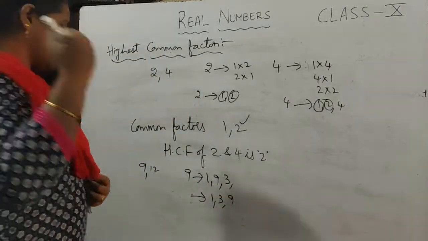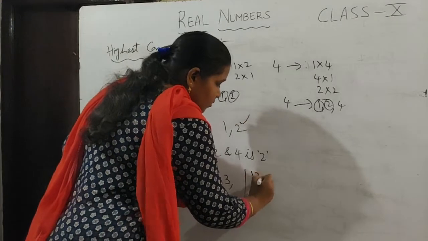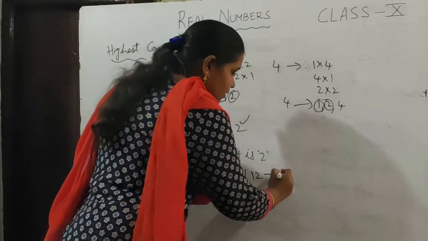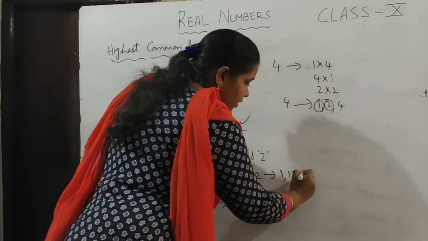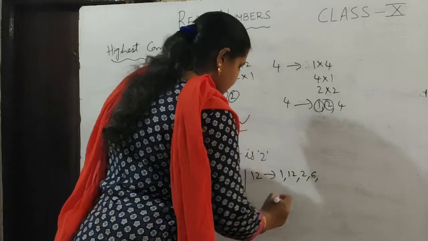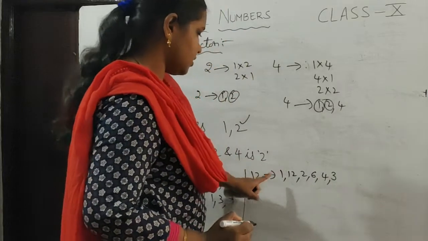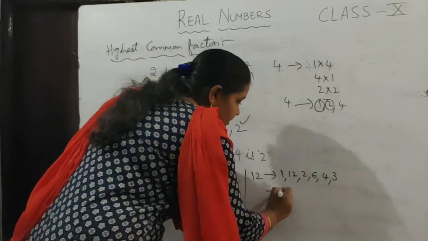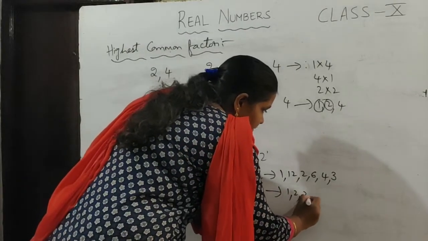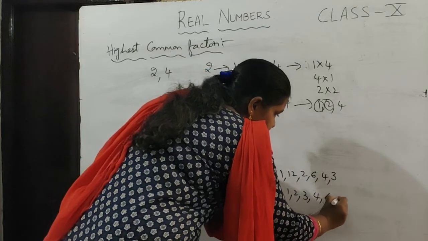Now let us try to find out what the factors of 12 are. 1 into 12 I can write. 2 into 6 I can write. 4 into 3 I can write, so 4 and 3, 3 and 4, and 12 into 1. So the factors are 1, 2, 3, 4, 6 and 12.